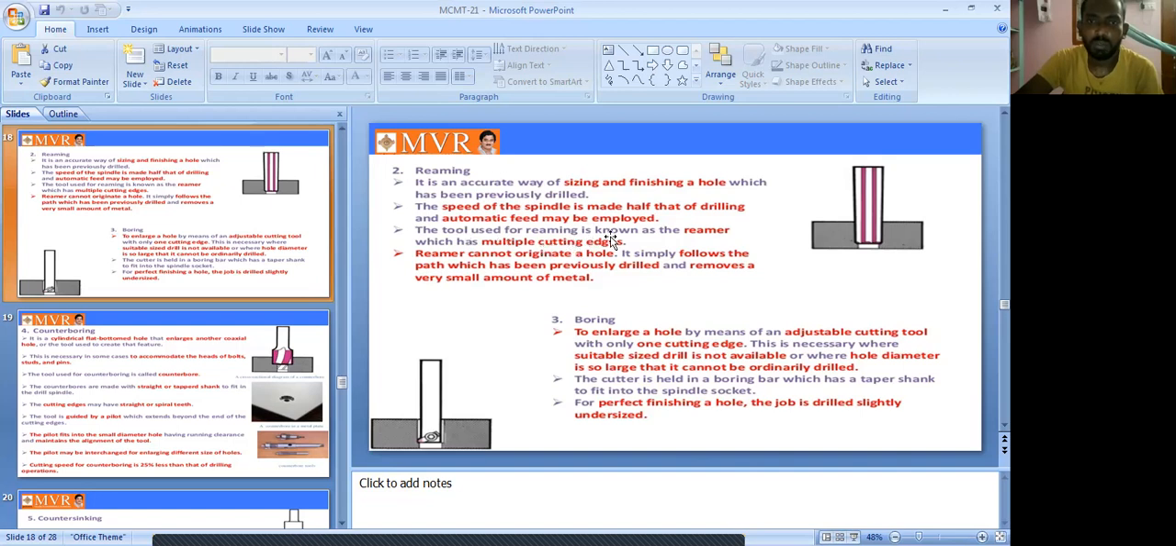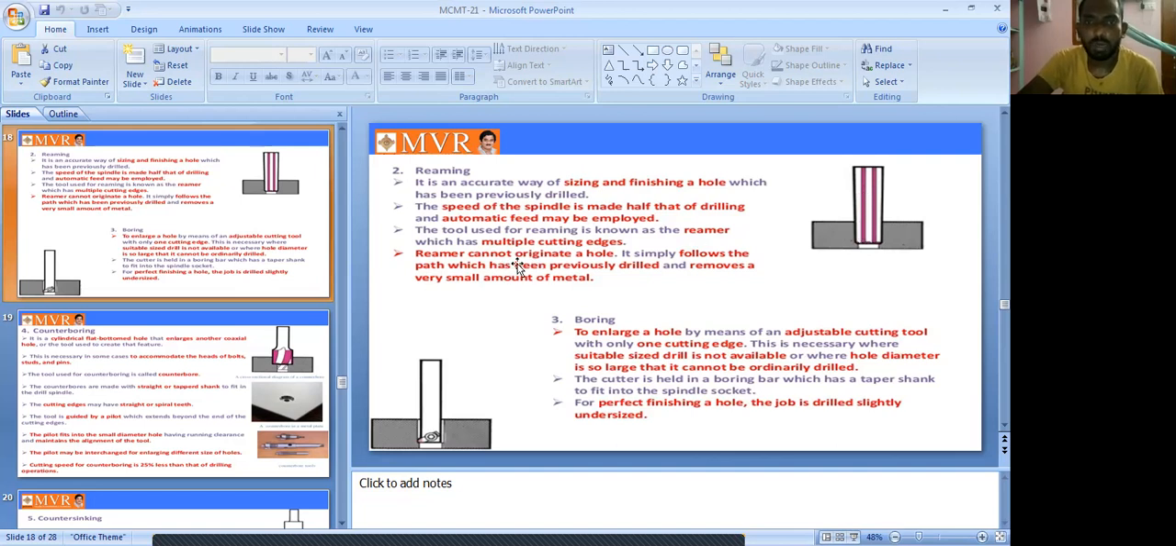The tool used for reaming is known as the reamer. The tool used for the reaming purpose is known as the reamer. It is the reaming tool. So this reaming tool is known as the reamer, which has multiple cutting edges. In this reaming tool we have multiple cutting edges.